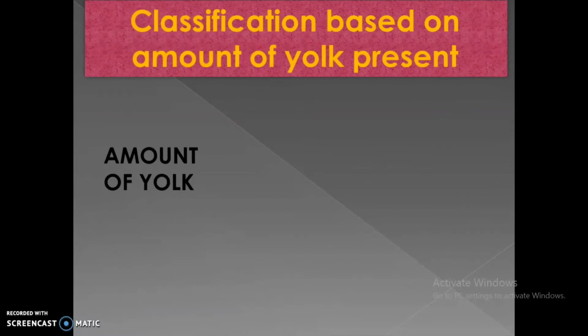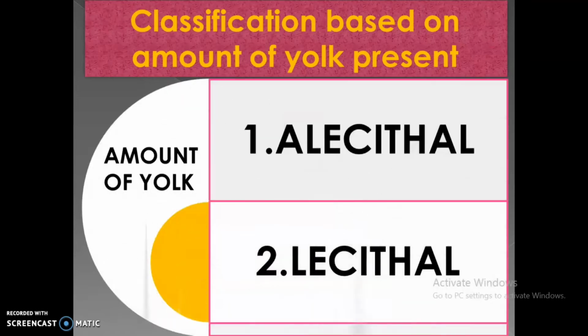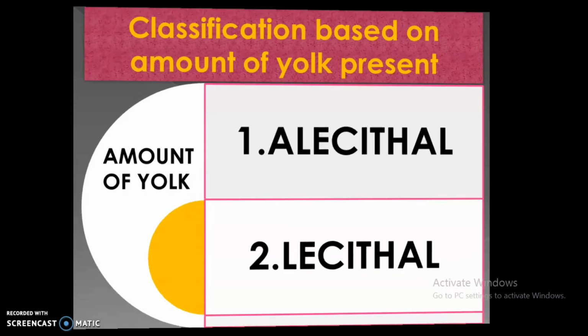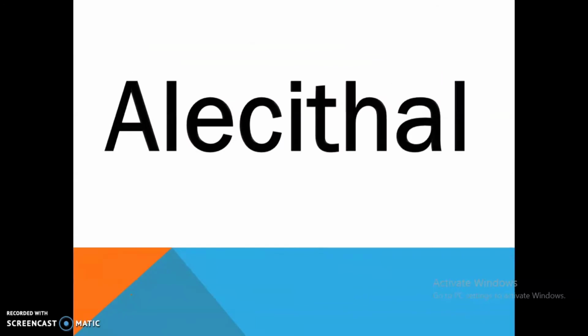Based on the amount of yolk, the eggs are classified into two types. They are alecithal and lecithal. Now lecithal, meaning egg yolk, is a Greek word. Lecithal means yolk.